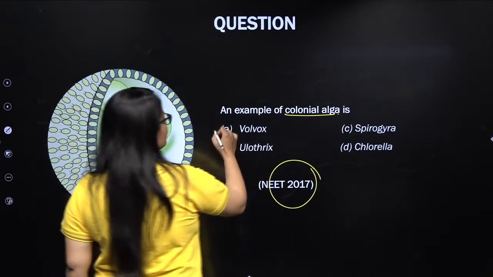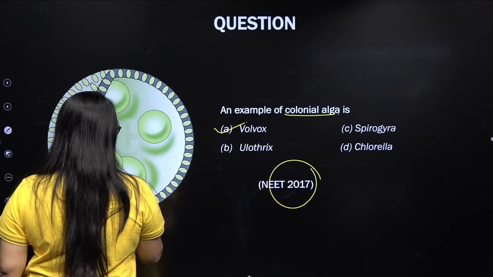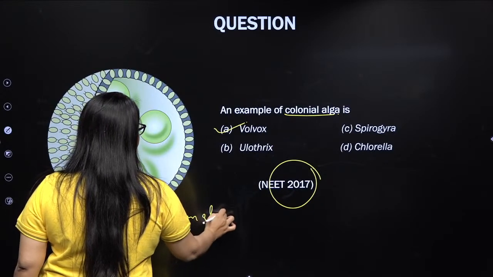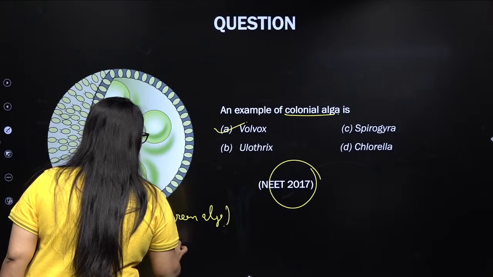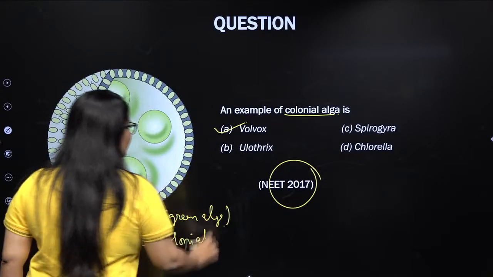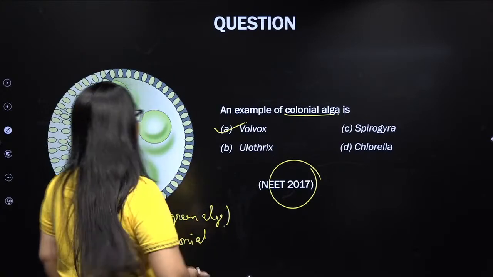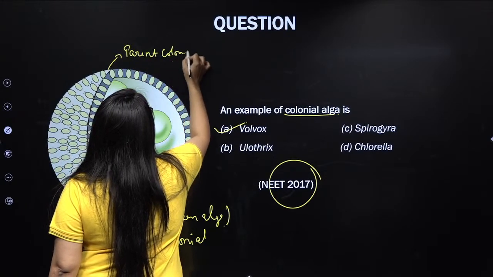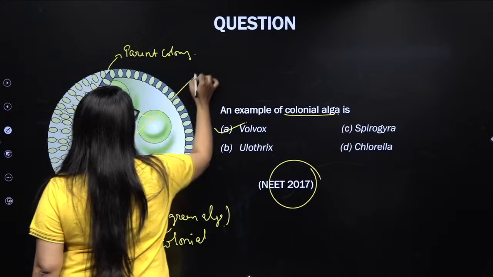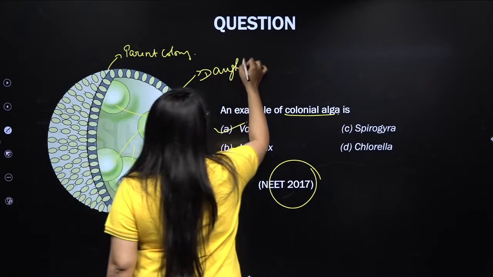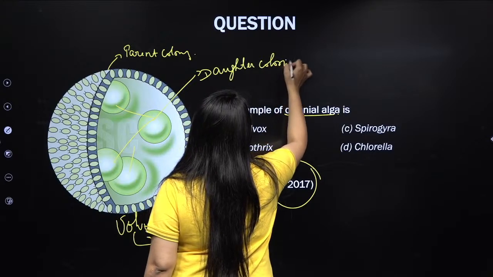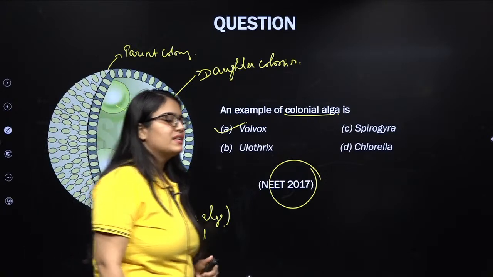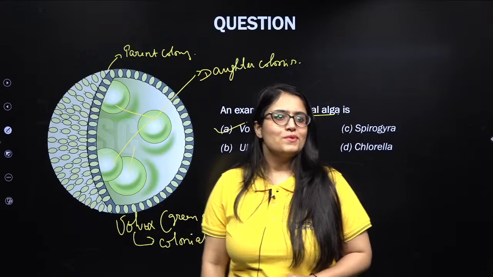That's right. Volvox is a colonial algae, and this is how your beautiful Volvox looks like. It's a green alga, and in fact, it is colonial. What does colonial mean? This algae exists in form of colonies. This is the parent colony of Volvox, and these are the daughter colonies. Also remember, the colony of Volvox is motile because the cells that are present in it are flagellated. So please remember this.